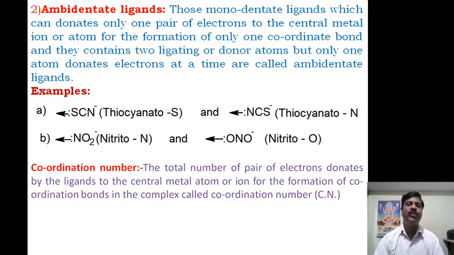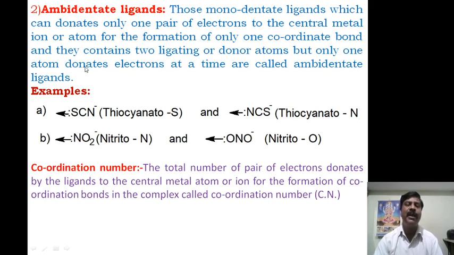Now coming to another type of ligand, called ambidentate ligands. Those monodentate ligands which can donate only one pair of electrons to the central metal atom or ion for the formation of only one coordinate bond, and which contain two ligating or donor groups but only one atom donates a pair of electrons at a time, are called ambidentate ligands.